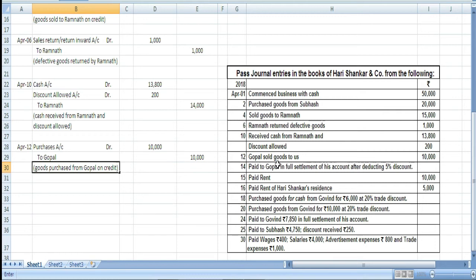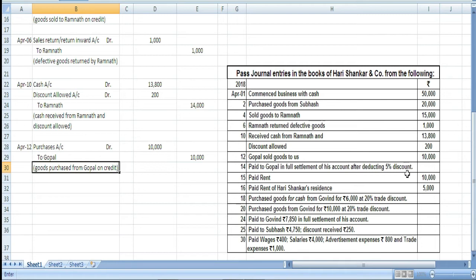Okay, so here we are with 12, now 14. Paid to Gopal in full settlement of his account after deducting 5% discount. So 5% discount of how much? 5% discount of rupees 10,000.